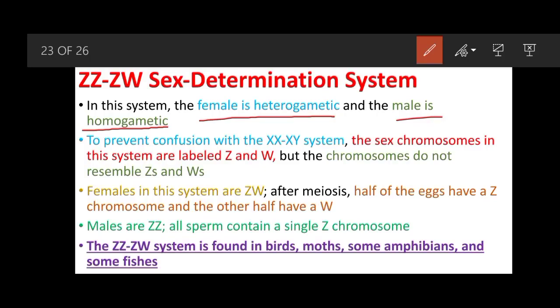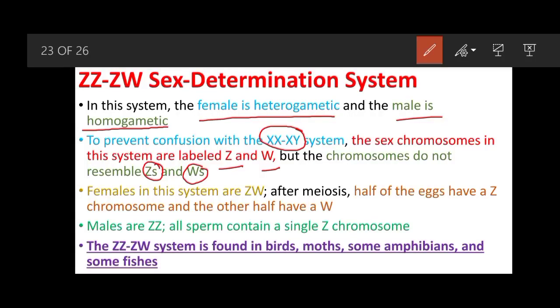To prevent confusion with the XX and XY systems, the sex chromosomes in this system are labeled Z and W, but the chromosomes do not resemble Zs and Ws.